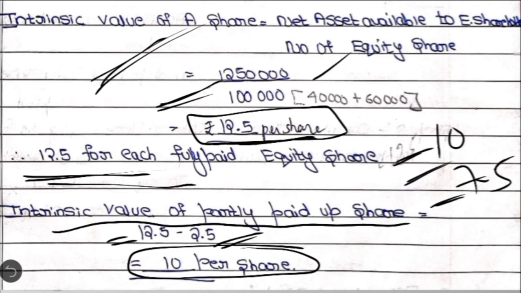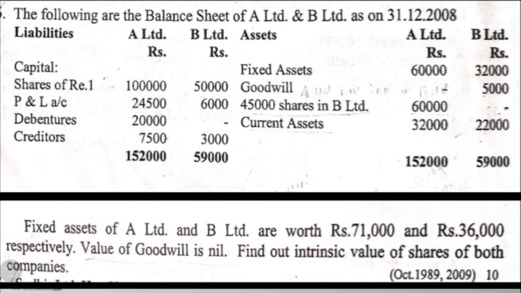Then let us take up the second question here. The following are the balance sheets of A Limited and B Limited as on 31st December 2008.